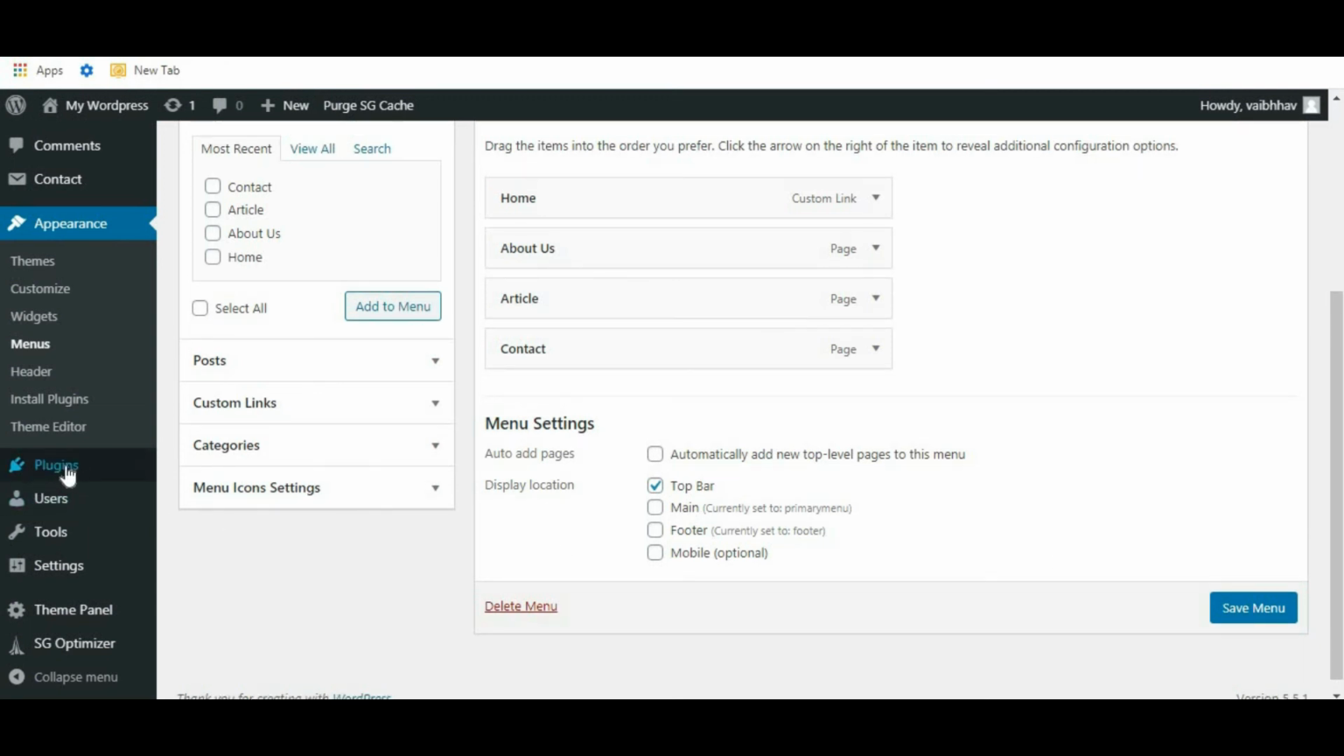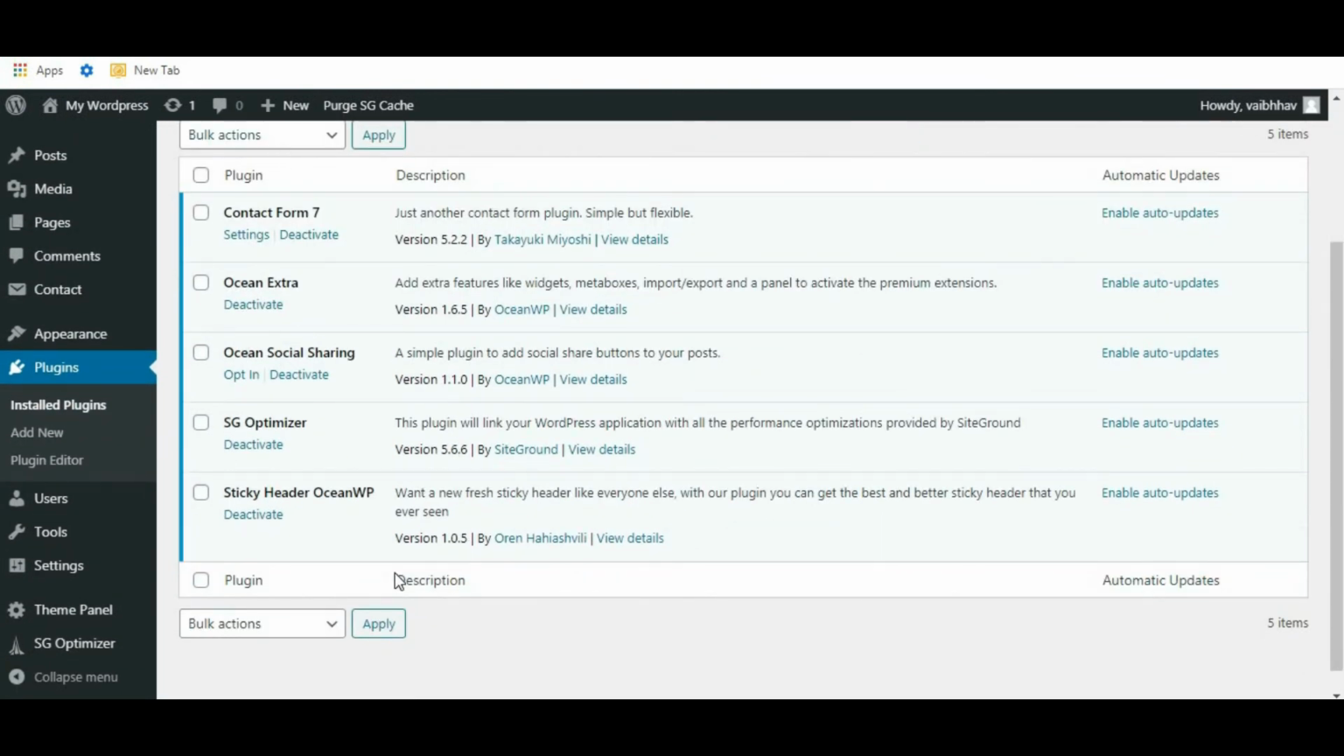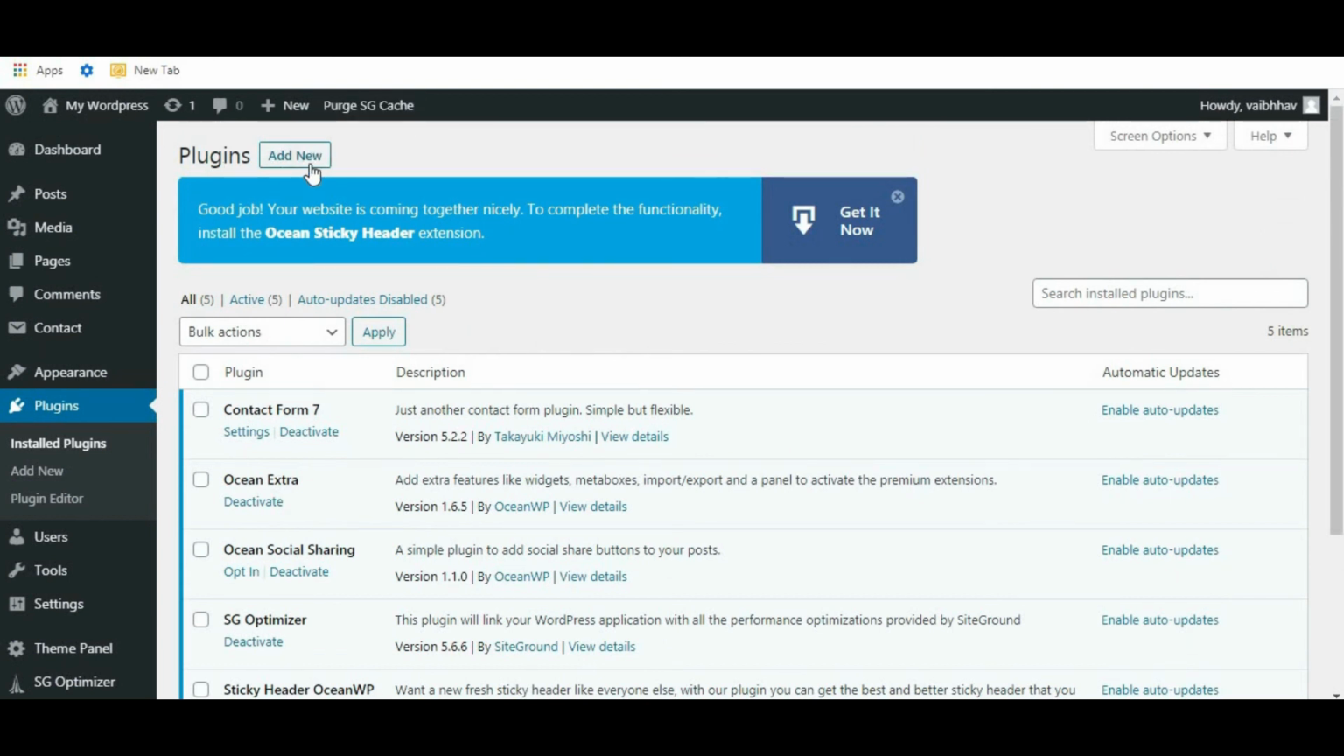Okay, now let's move to the plugin. So just click on this plugin. So here it is. All the plugins we have recently installed are displayed over here. Now to add a new plugin, just click on this add new.